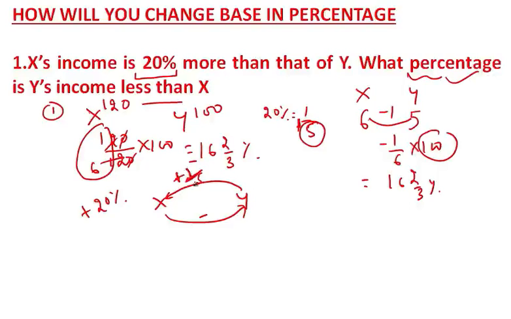The upper number will remain the same, and since this is the base, just add: 5 plus 1 means 6. So again 1 by 6 in percentage form you will get 16 2 by 3%. Getting my point?